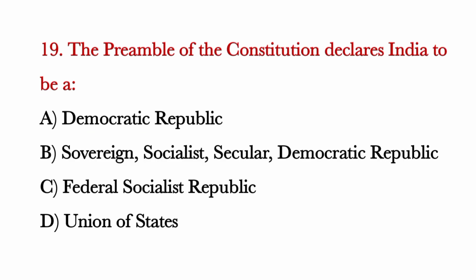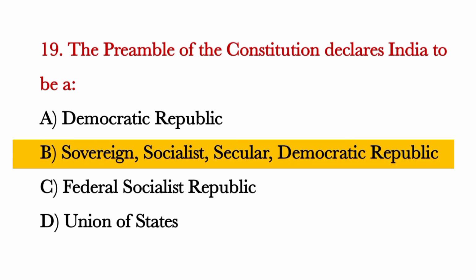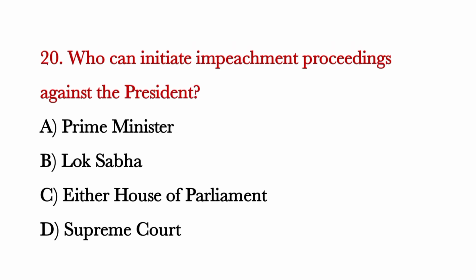The preamble of the Constitution declares India to be a. Correct answer is option B, sovereign, socialist, secular, and democratic republic. Who can initiate impeachment proceedings against the president? Correct answer is option C, either House of Parliament.